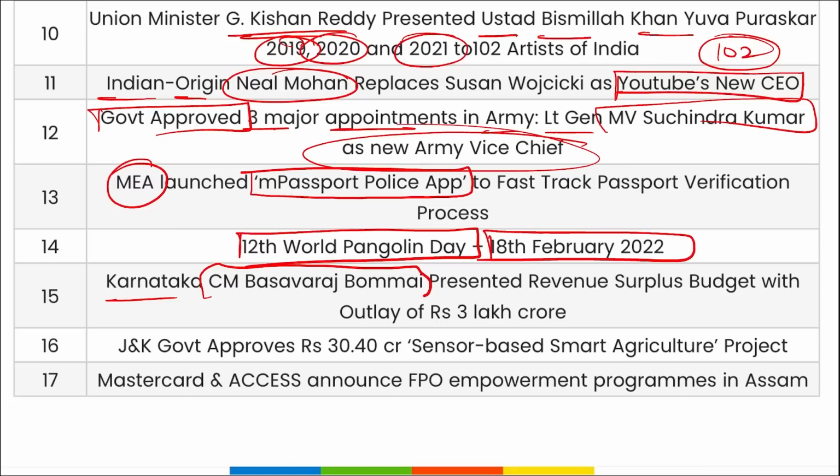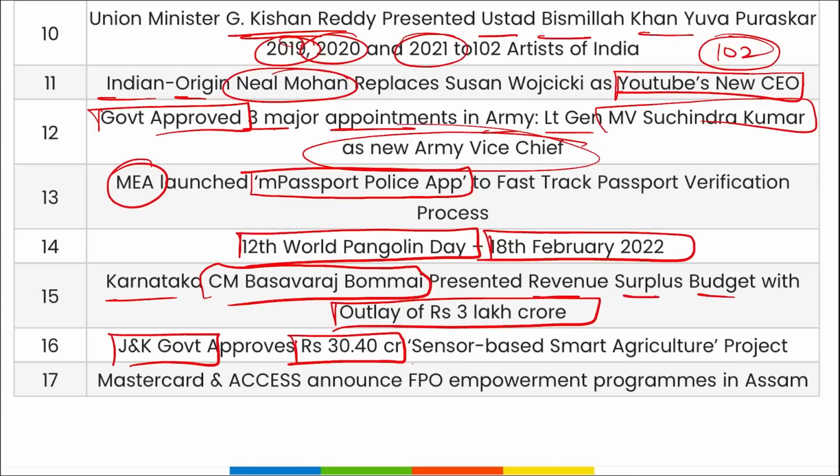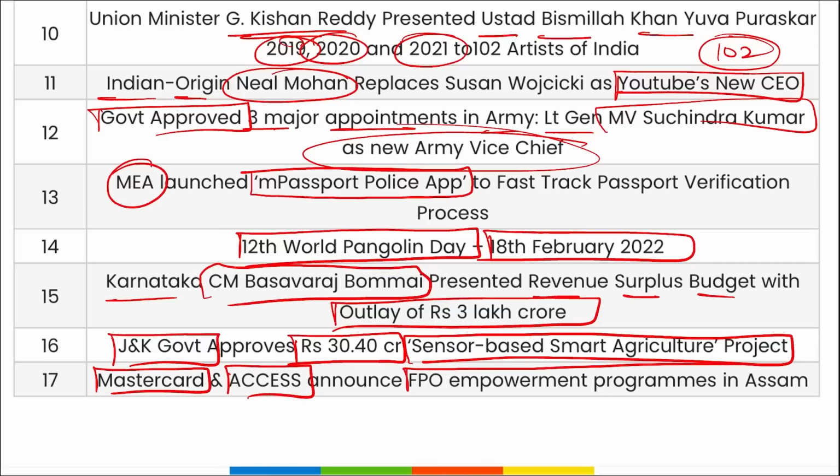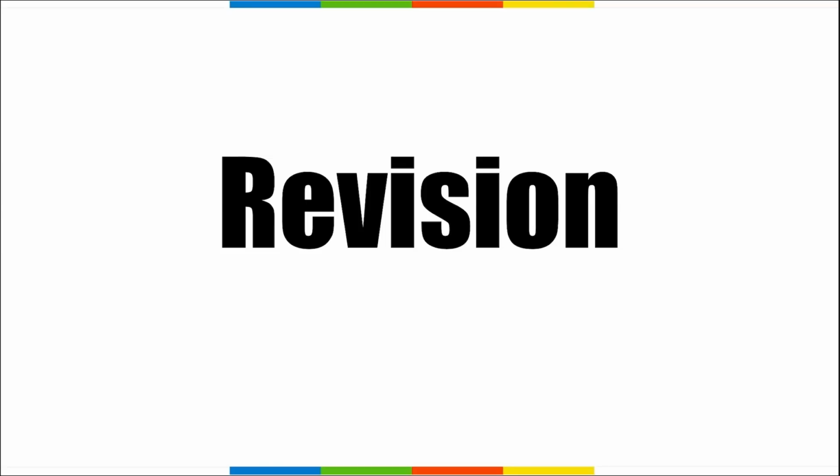Karnataka's Chief Minister Basavaraj Bommai presented the revenue surplus budget with an outlay of 3 lakh crore. Jammu and Kashmir government has approved 30.4 crore rupees for a sensor-based smart agriculture project. MasterCard and Access have announced an FPO empowerment program in which state? In Assam. Alright, so these were your important current affairs, friends. Now let's move to the revision part.